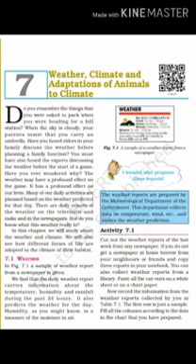Good morning, children. Today we are going to do Chapter 7 of Science, Weather, Climate and Adaptation of Animals to Climate. We have just now finished the monsoon season where you took out your umbrellas and raincoats. You must have also enjoyed dishes like bhajia because that was a different season. Our clothes also were not drying fast, and you must have watched on TV the predictions that there is going to be heavy rainfall. Very soon we are going to have winter season as well.